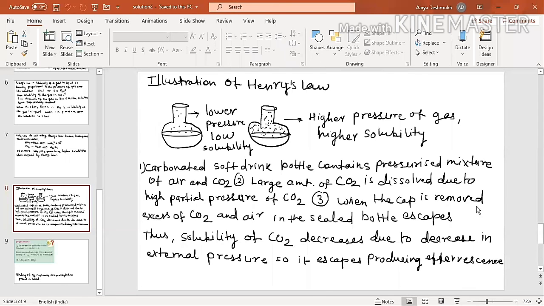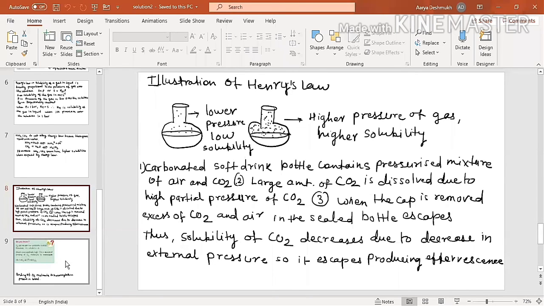So when the cap is removed, excess of CO2 in the sealed bottle escapes. Thus the solubility of CO2 decreases due to decrease in external pressure. So it escapes, producing effervescence. कळलं हे? So this is what the Henry's law is.